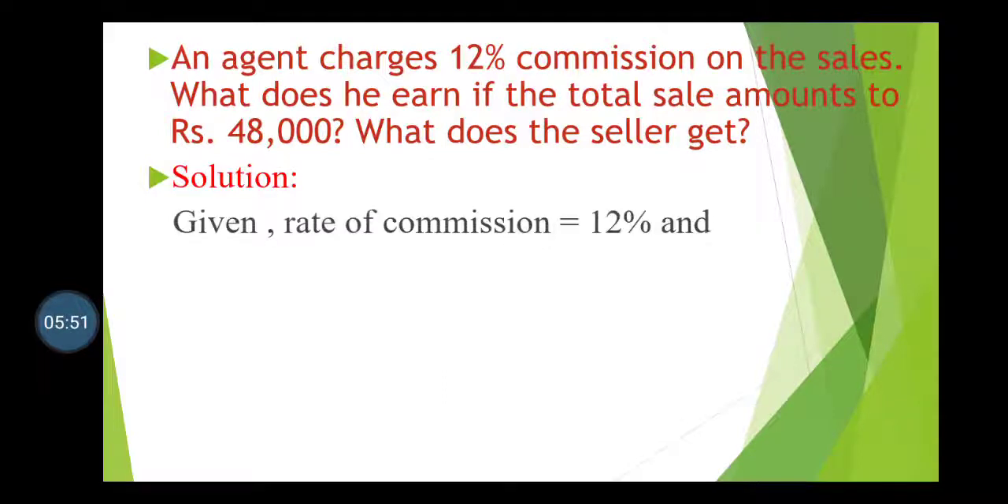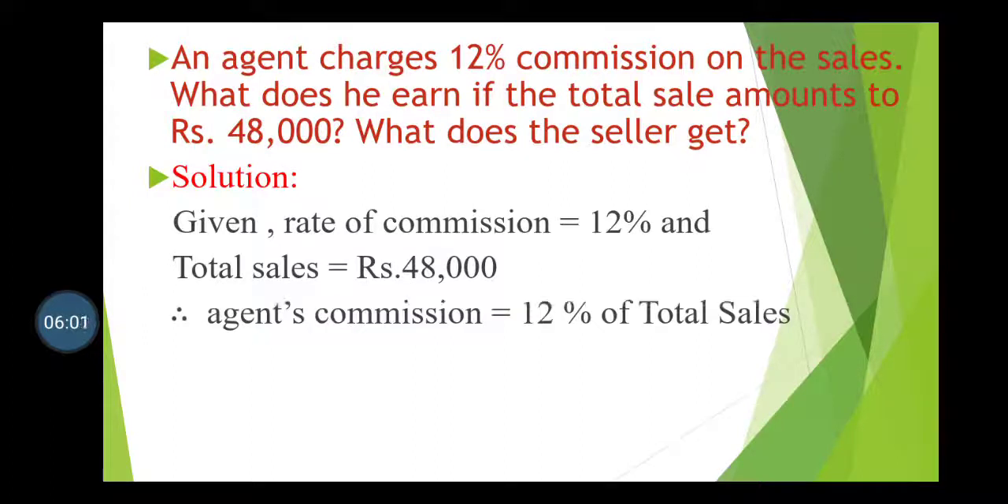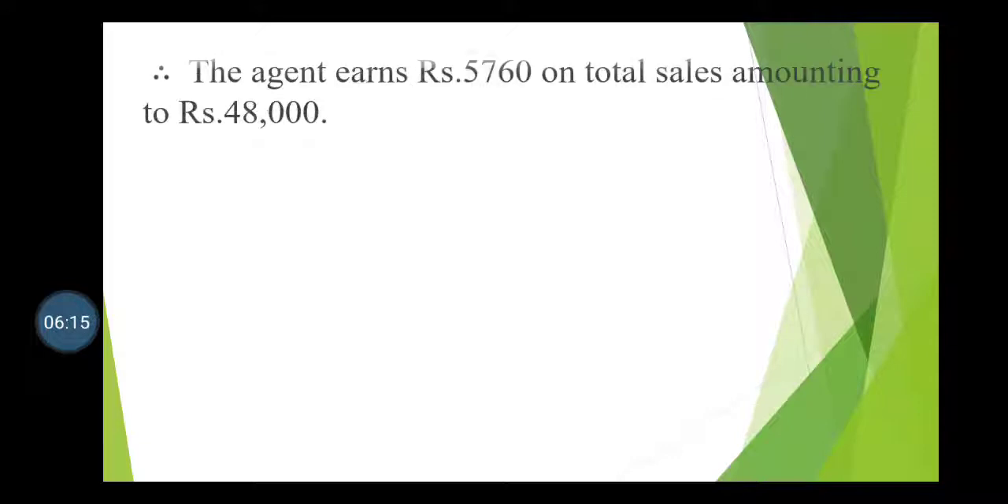Again, the rate of commission is equal to 12% and the total sale is equal to rupees 48,000. The agent's commission is equal to 12% of the total sale. That means 12 upon 100 into 48,000. So it will be rupees 5,760. Therefore, the agent earns rupees 5,760 on total sales amounting to rupees 48,000.